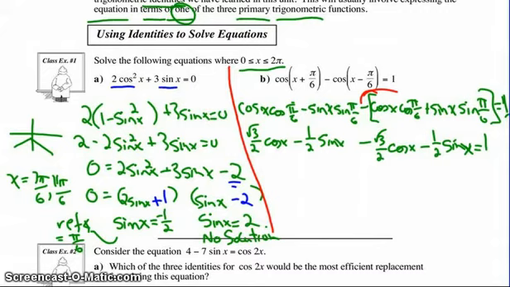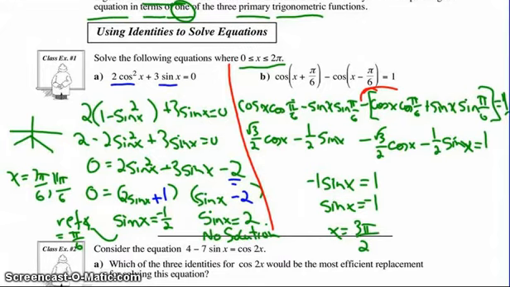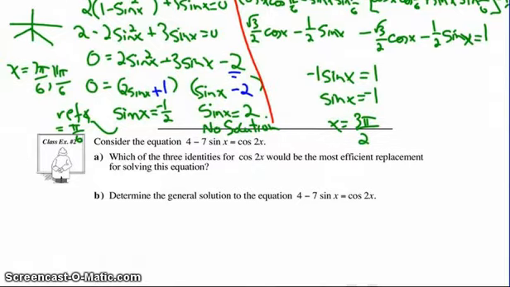When we put this all together, what do we have? Well, we end up with minus 1 sine x is equal to 1. Final answer, sine x is equal to negative 1. And from 0 to 2 pi, that only happens at 3 pi over 2. I'm thinking on the unit circle or by using the trig graph. I didn't do a reference angle or anything there.